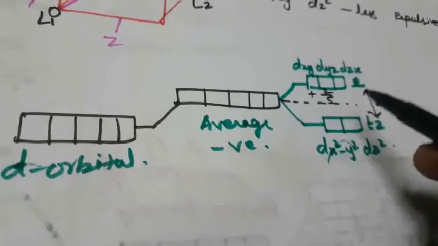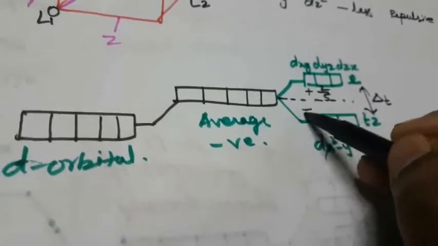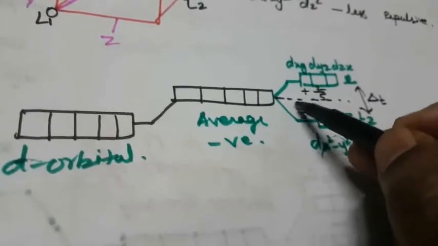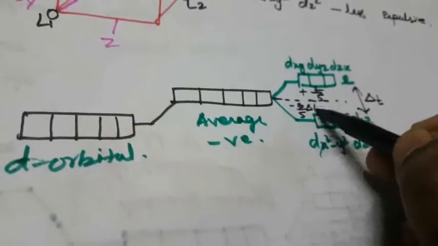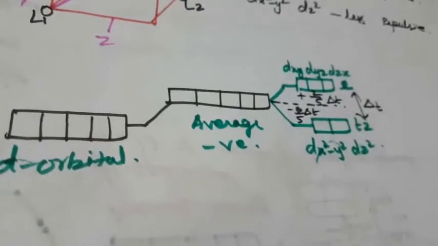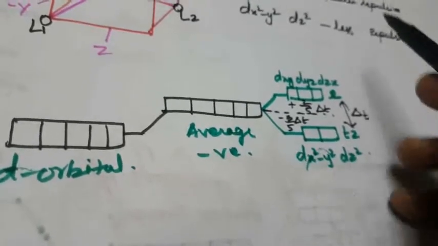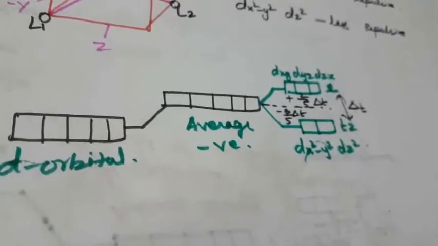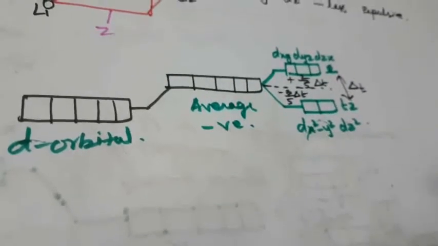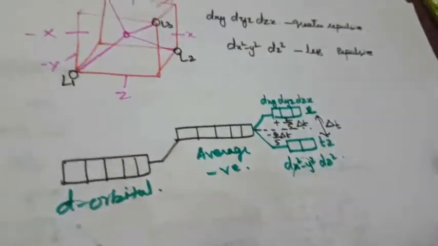Here too, that is positive. Here the total out of 5, 2 will be, 3 will be minus 3. So that is delta T. Here also delta T. Okay. So this is another one. In between axis are greater repulsive. So it is placed on the top of this one. This is the bottom. This is called tetrahedral splitting.